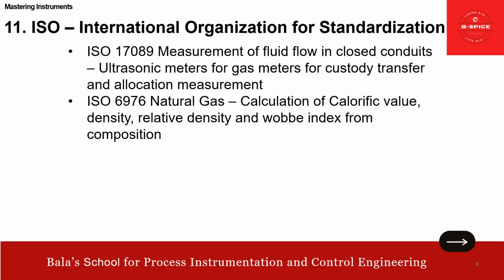6976 talks about the calculation of calorific value, density, and Wobbe index for composition. So basically, you may be having a doubt on this Wobbe index. Basically, it's an indicator of interchangeability of fuel gases such as natural gas, LPG. That's the terminology, the meaning.